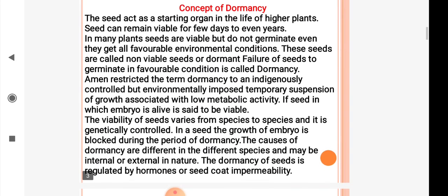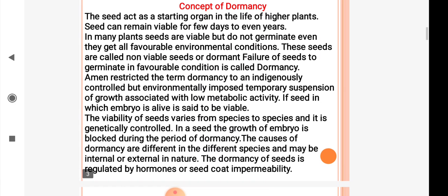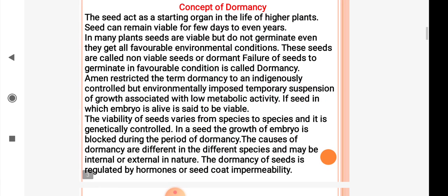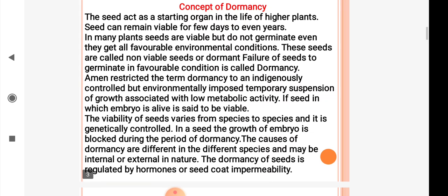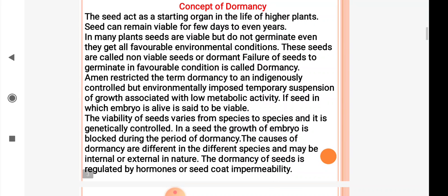Then we will learn about the concept of dormancy. The seed acts as a starting organ in the life of higher plants. Seed can remain viable for a few days to even years. In many plants, seeds are viable but do not germinate even when they get all favorable environmental conditions. Such seeds are called dormant seeds. Failure of seeds to germinate in favorable conditions is called dormancy.